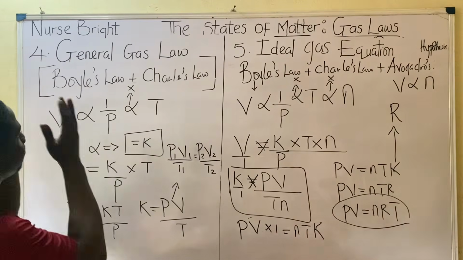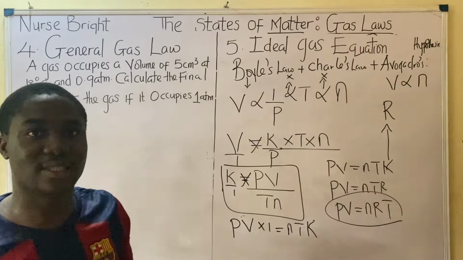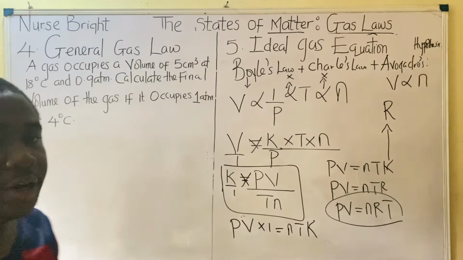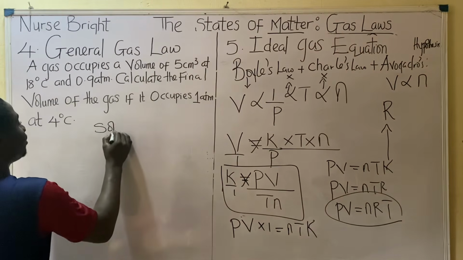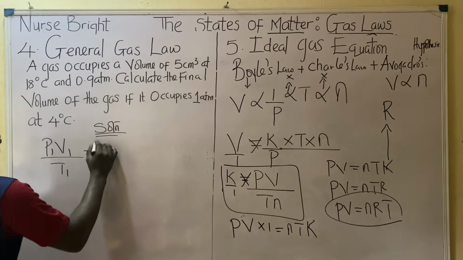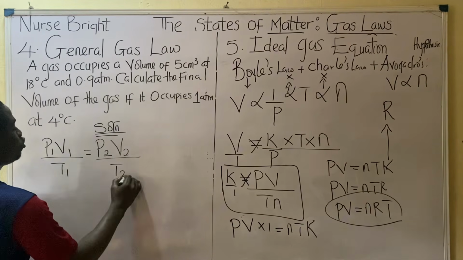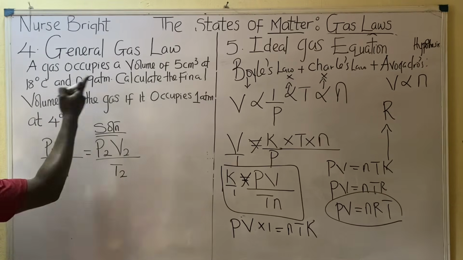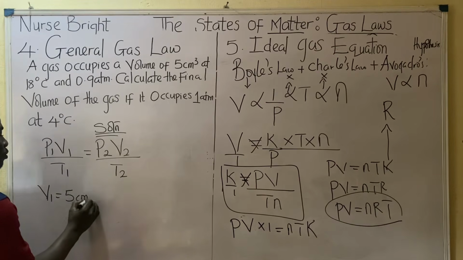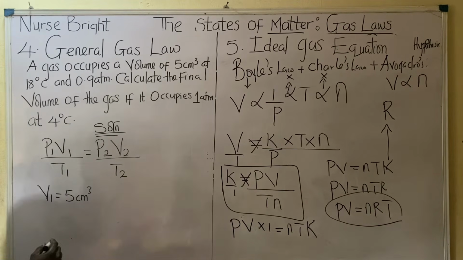Okay, so let us progress by solving a question under the general gas law. Moving further, let's solve this particular question. It's actually very easy. Remember, we already derived the formula on the general gas law. And what is the formula? It is P1 V1 over T1 is equal to P2 V2 divided by T2. So let's read our question. It says a gas occupies a volume of 5 cm cube at 18 degrees Celsius. That's temperature T1, 18 degrees Celsius, and 0.9 atm, that is my first pressure.